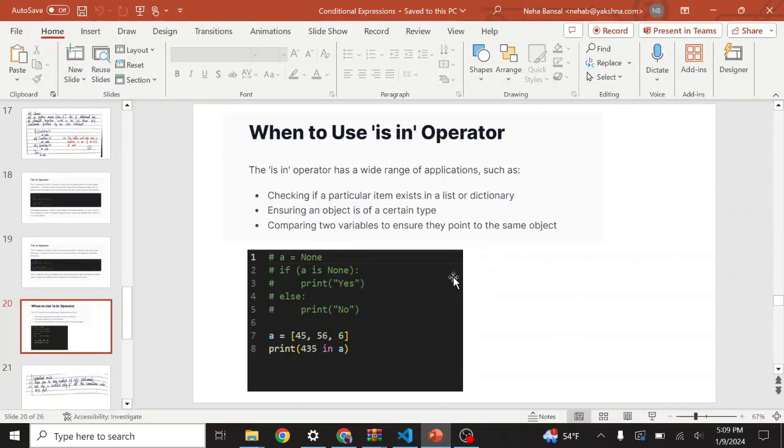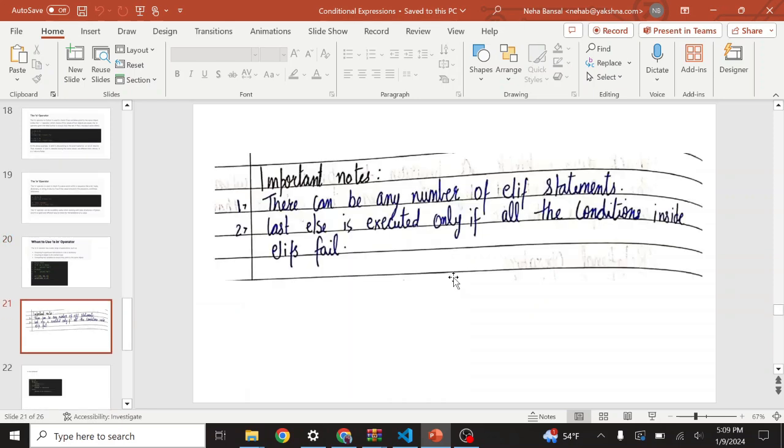So again, when to use the is and in operators? They have a wide range of applications like checking if a particular item exists in a list or dictionary, ensuring an object is of a certain type, comparing two variables to ensure they point to the same object, right? Then we have these important notes. There can be any number of elif statements. The last else is executed only if all the conditions inside elif fail, right?